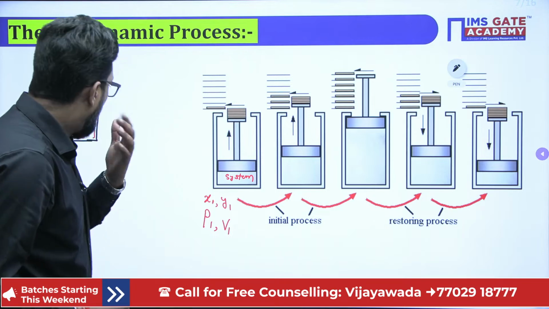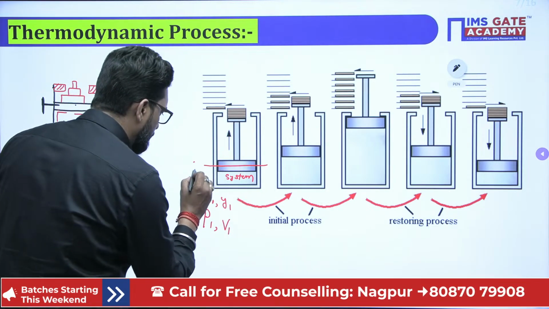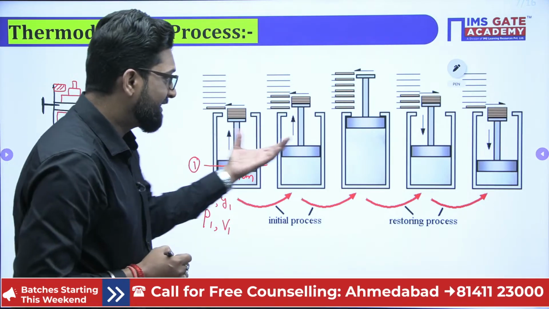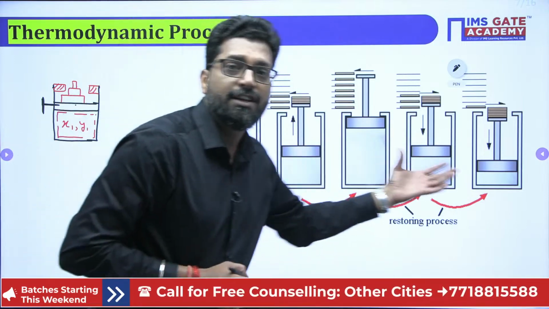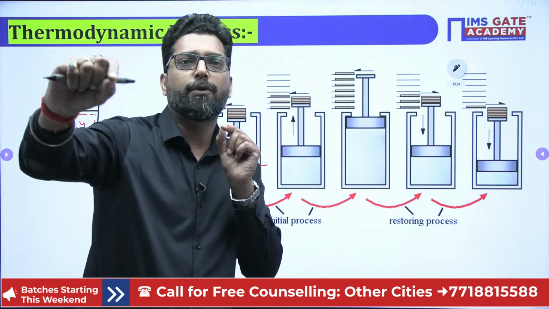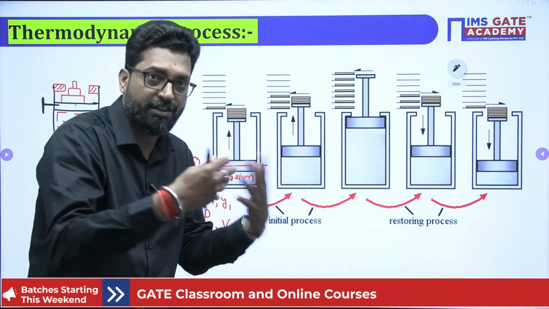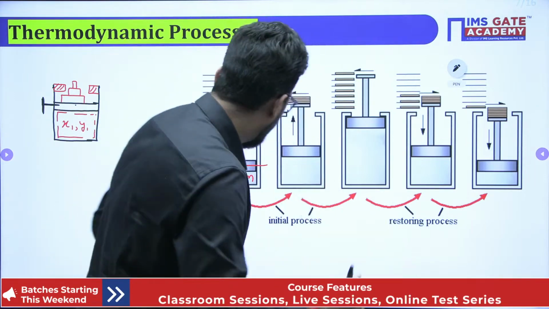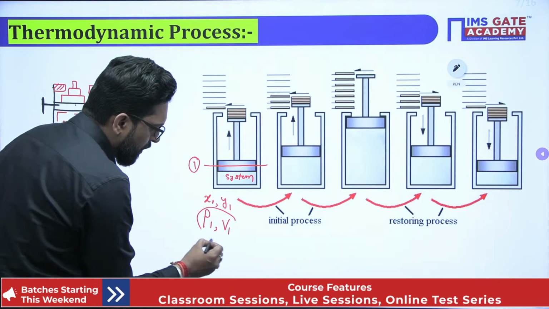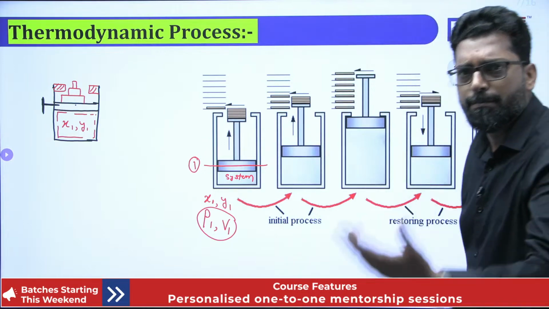Now, we have a balance at this position, at this location. Let's suppose this is state point 1. This is the practical scenario, and how to draw a thermodynamic process from an initial point to a final point, that is what we are discussing here. So this is our system, and the system state property is P1 and V1. Let's suppose any property, P1, V1, or a temperature T1.